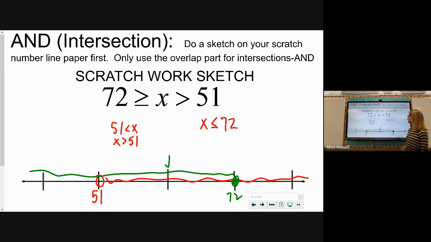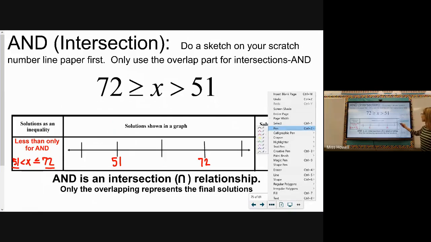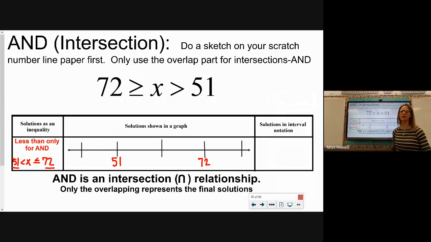Again, this middle section is where they overlap with one another, which would create our final graph, because for ands, we only keep the intersection, which means we only keep where they're on top of each other or where they overlap. So open circle at 51, closed-in circle at 72, and a shade in between. Which means our interval will start at 51, end at 72. Open circle at 51 means a parenthesis. Closed in at 72 means we would have a bracket because we need to include it.